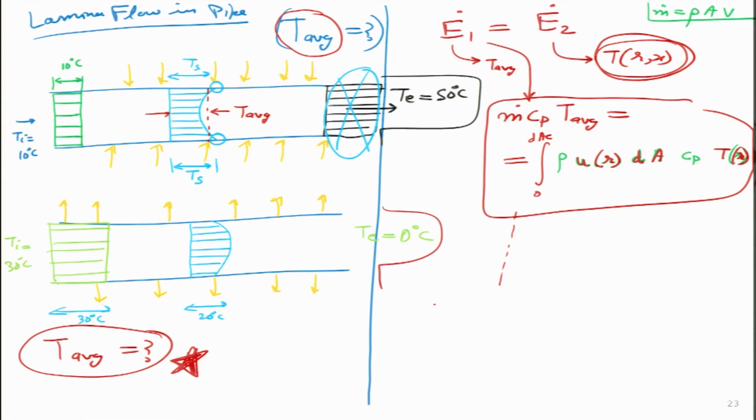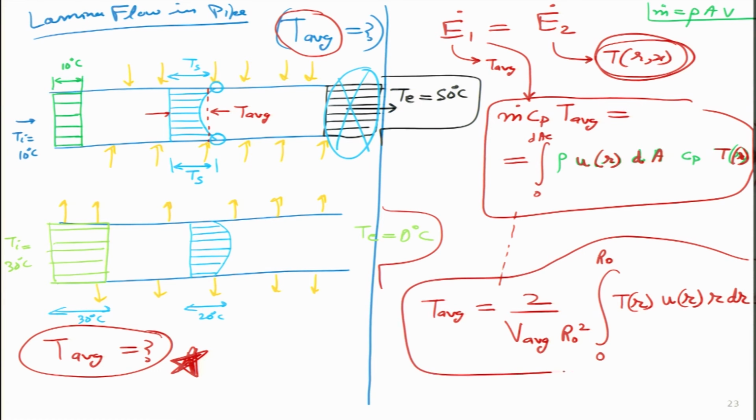And the equation that we finally get is that the average value turns out to be 2 divided by V average R naught square, and this integral we have to use over here: T(R) U(R) into R dR. We have not fully solved it yet, but now we are going to figure out how the temperature actually varies with R. That we have not figured out yet, we will figure it out in the next 2 sections.